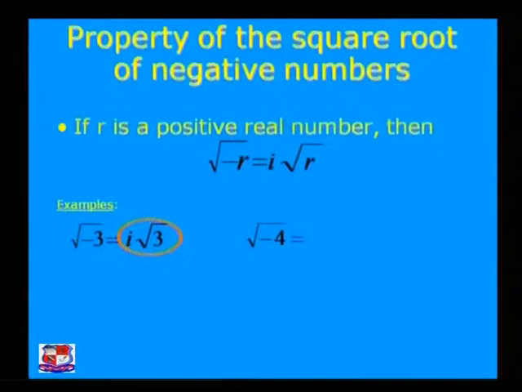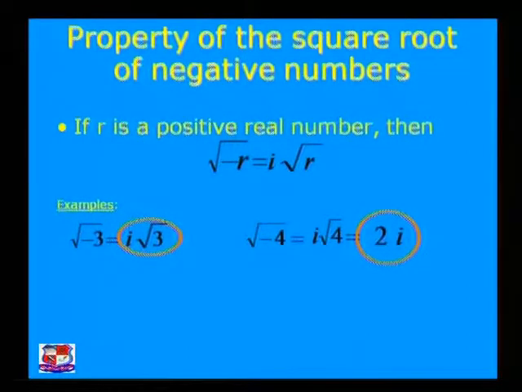In the same way, if you want to find the square root of minus 4, then that is 4 into minus 1, so 4 into i squared, root of i squared is equal to i, so the answer is i into root 4, and root 4 is equal to 2, so the square root of minus 4 is equal to 2i, right? So in this way we can use the idea of a complex number, or I can say the imaginary number, to find the square root of negative numbers.